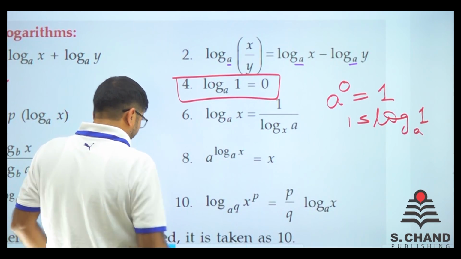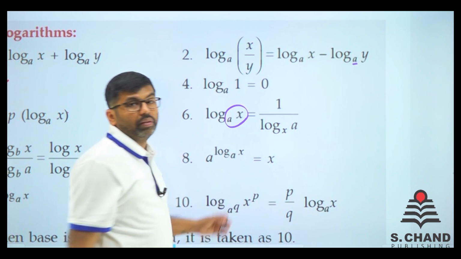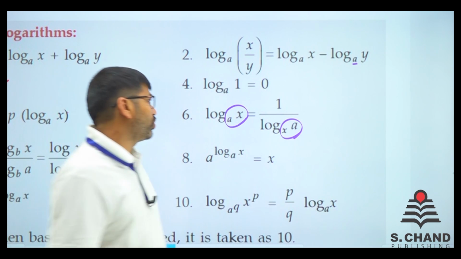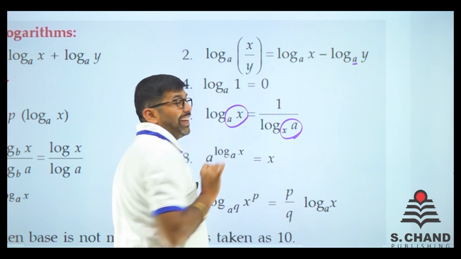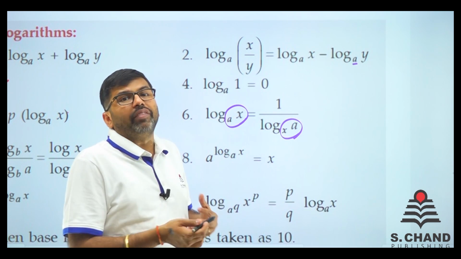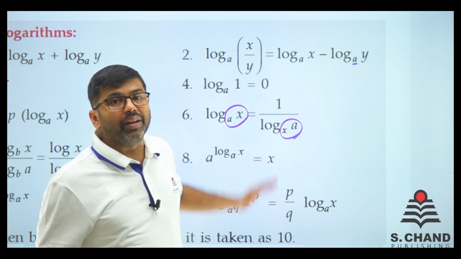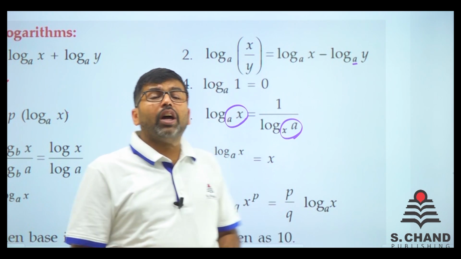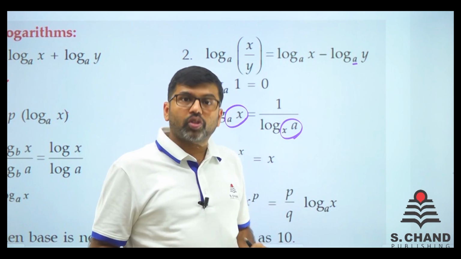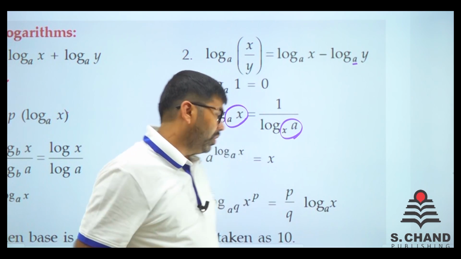In the similar fashion, if there is log x to the base a, see, there is a difference. You just change the base and do it reverse, reciprocal. Log x to the base a. Now you want to change the base into the value. So log a to the base x, just reciprocal it. 1 upon कर दीजिए, काम हो जाएगा. एक formula, do write on paper. See, I know these all are in the books, but write with your hand on paper so that you will remember till long, right?